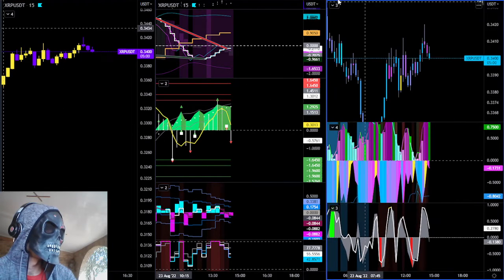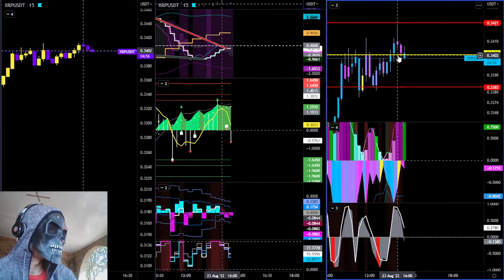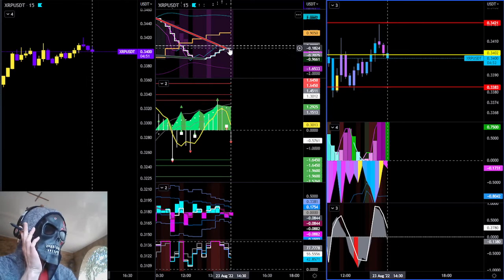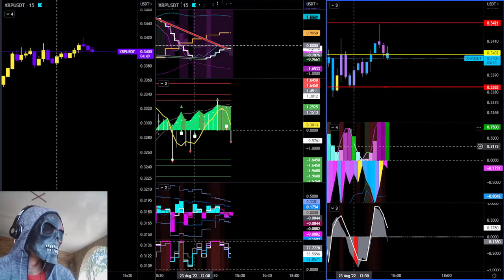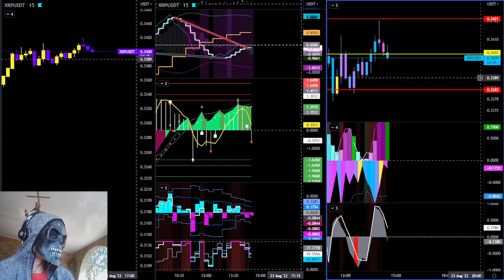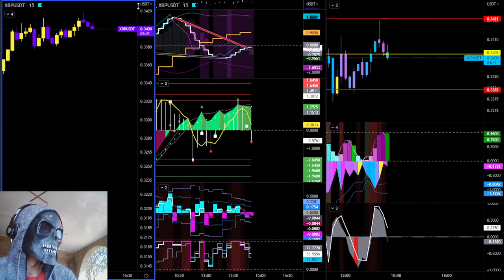Okay, our 15 minute just got a bear div on it. Let's throw up our VRE level. Okay, so this is a bear div that can confirm it. You see, if we close below here, that's what we were saying. If we close below here, we'll look for continuation. That's our bear div that came in now and flashed for us. Okay, so contraction, this is still confused. So this one will go sideways until close, I would say.